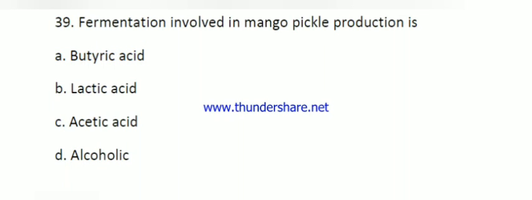Here the question number 39. Fermentation involved in mango pickle production is. Generally all fermented products are from lactic acid, but vinegar is produced from acetic acid.